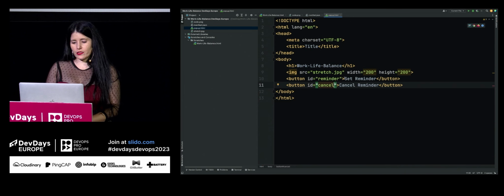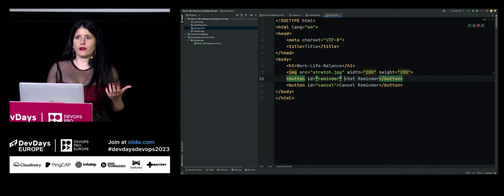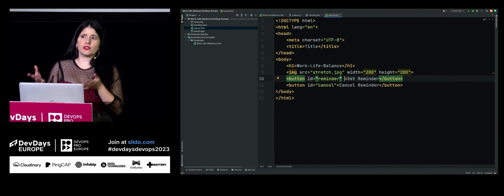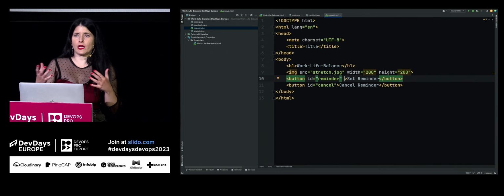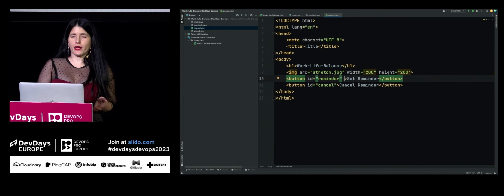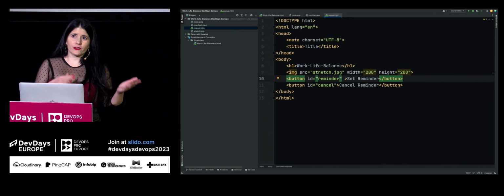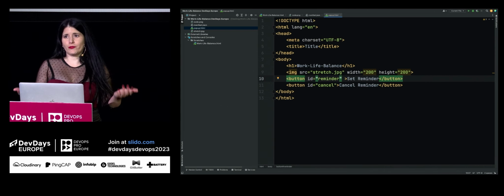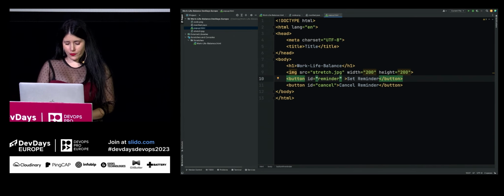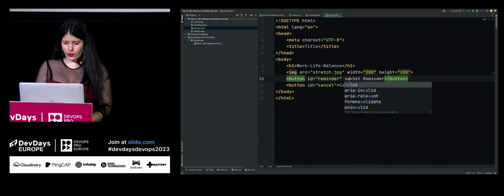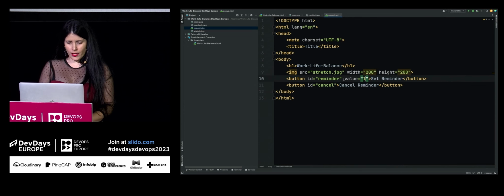And for the button of the reminder, we want to give it a value. The value will represent the amount of minutes we want to set the reminder for. For example, if we want to take a break every 30 minutes, we're going to set the value of this button to 30. But for the sake of this session, and because we want to see it live during this session and not the other, we will set it to 1 minute. So we will set value to 1.